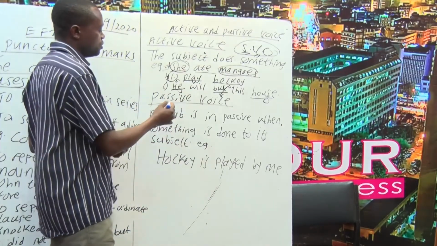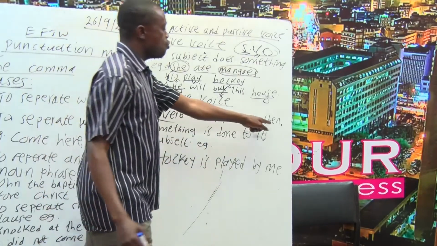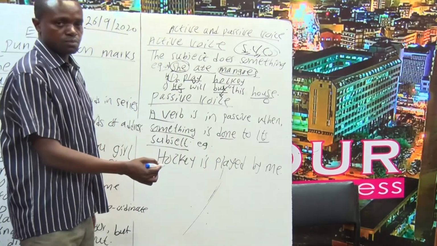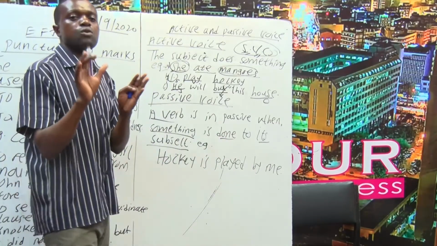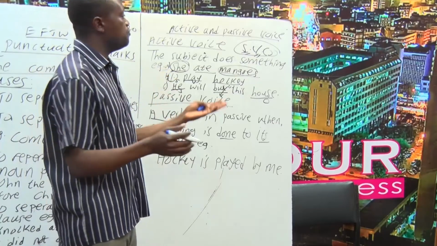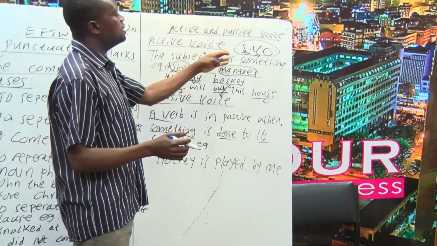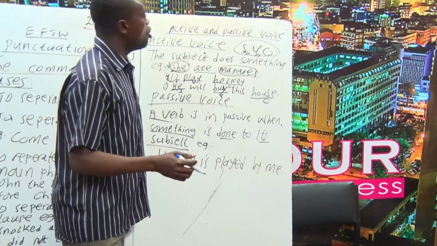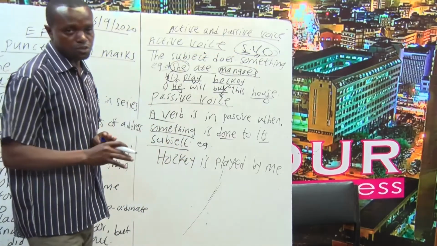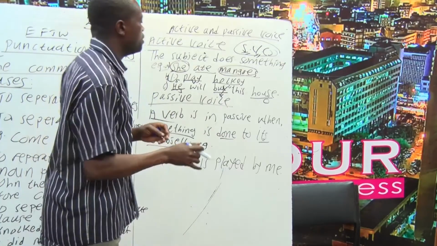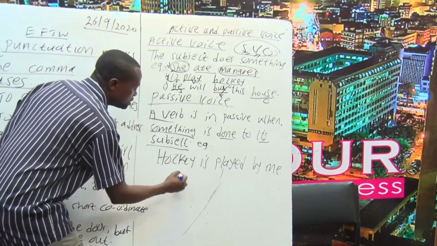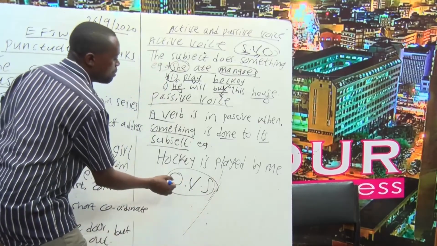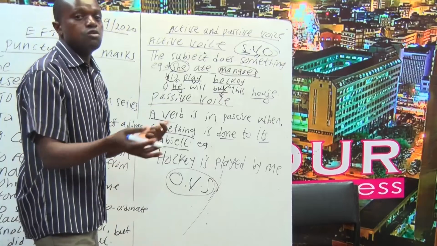So what is a passive voice? A verb is in passive when something is done to its subject. So it is the vice versa of the active voice. We say that in active voice, the subject is followed by the verb, and the verb is followed by the object. But now the contrary takes place in passive voice. In passive voice, it is object, verb, subject. Now the vice versa. The object comes at the beginning of the sentence, not at the end of the sentence.